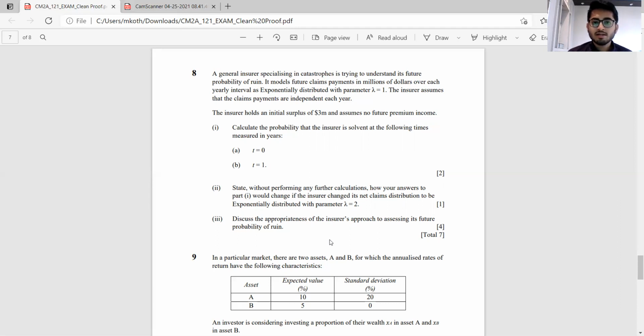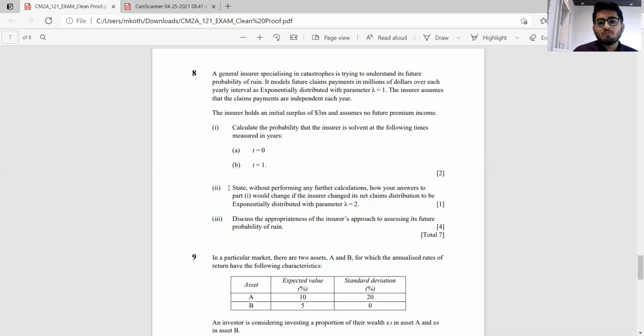So these should generally be represented by distributions having thick tails. Exponential distribution does not really have thick tails, so we could think of using maybe a gamma distribution with appropriate parameter of alpha, ideally greater than 1, or let's say Pareto distribution, log normal distribution, which would give us thicker tails. Another thing could be, instead of modeling the probability of ruin at yearly intervals, we could do so at more frequent intervals, let's say on a half yearly basis, quarterly basis, monthly basis, or even on a weekly basis, as is suitable.